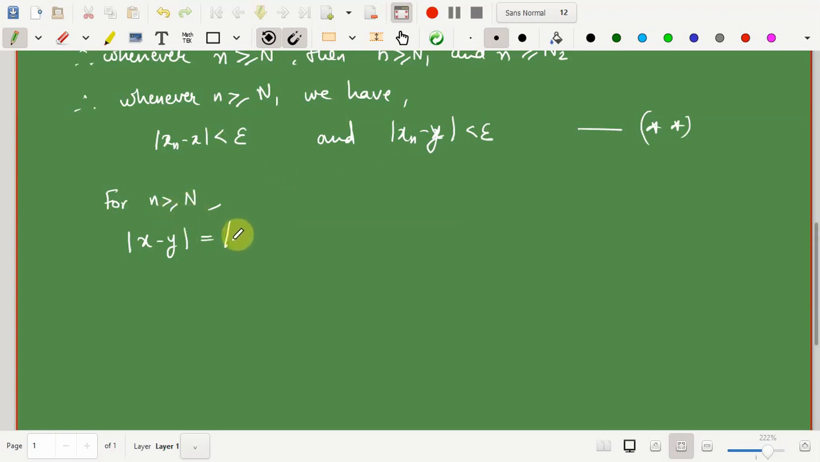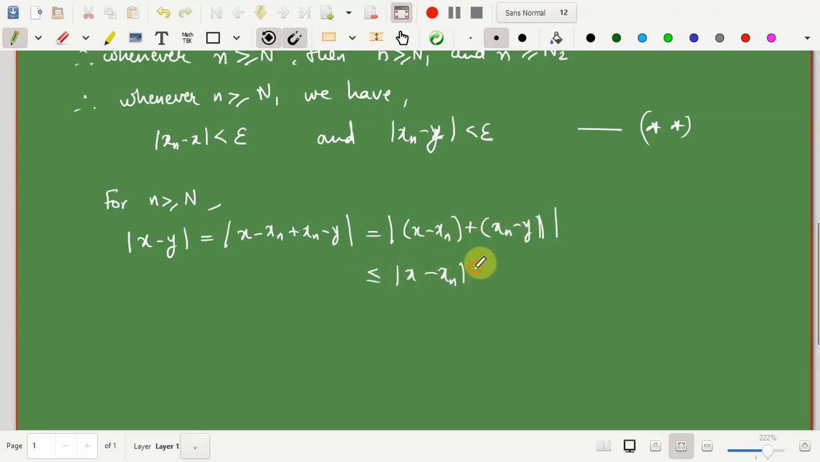So now, how do I bound this? I would write this as x minus xn plus xn minus y. So this is the same as writing the modulus of x minus xn plus xn minus y. Here you can apply the triangle inequality, considering this as one term and this as another term. So this should be less than or equal to the modulus of x minus xn plus the modulus of xn minus y.